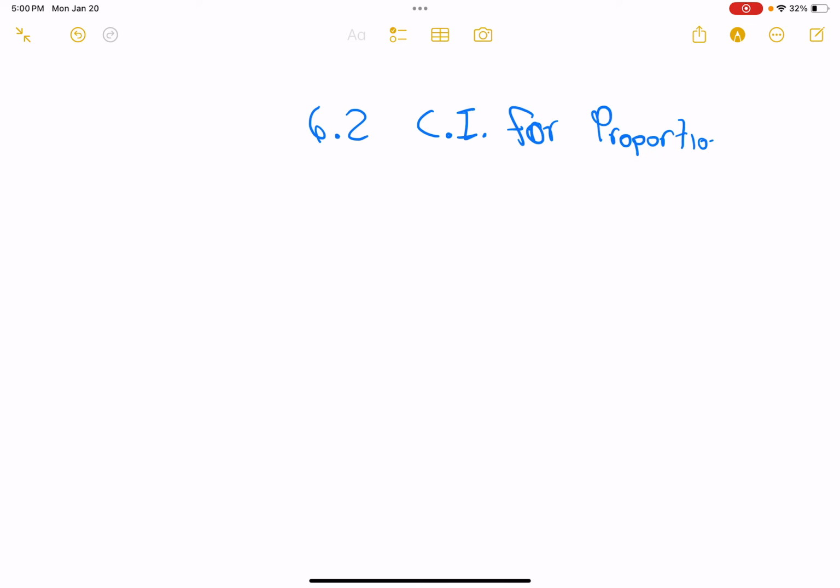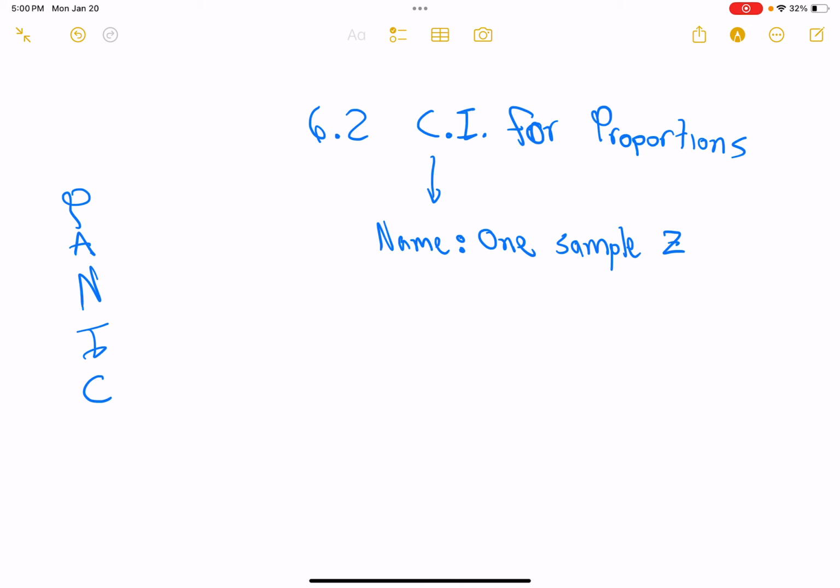And if I'm going to be really specific and name it, because this, of course, is where we do PANIC, which I'm going to put on the side here. Your introduction to the acronym PANIC. We're going to name it. It is known as the one sample Z interval for proportions.